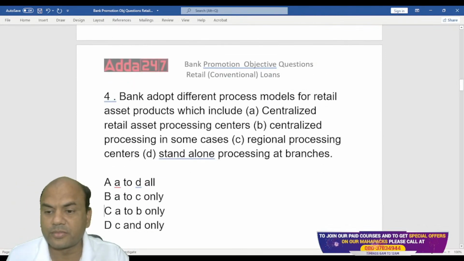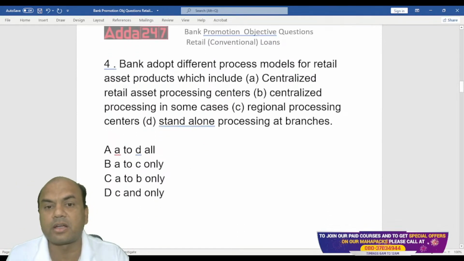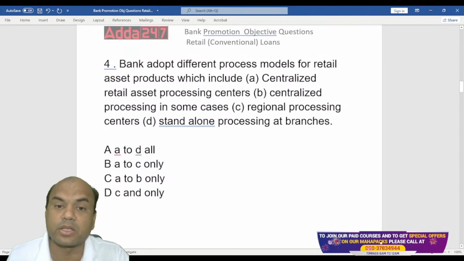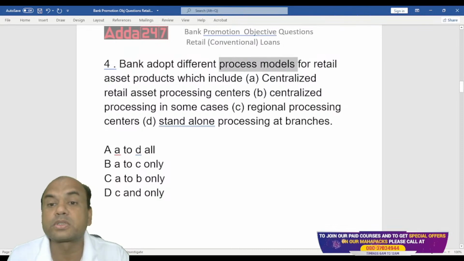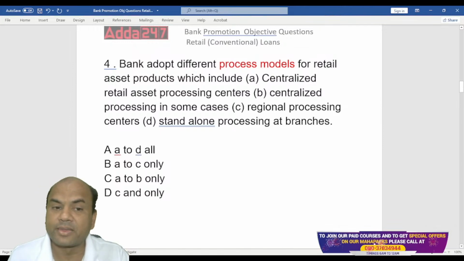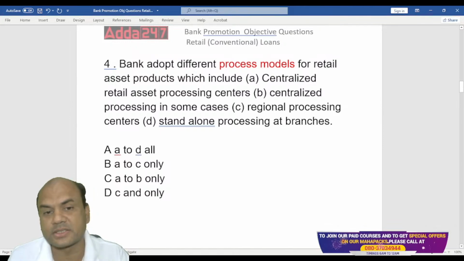Next one. Banks adopt different process models for retail asset products, which include... So what are the process models? Process model means processing. How do I do the loan processing? So these are centralized retail asset processing centers, centralized processing centers in some cases, regional processing centers, and standalone processing at the branches.